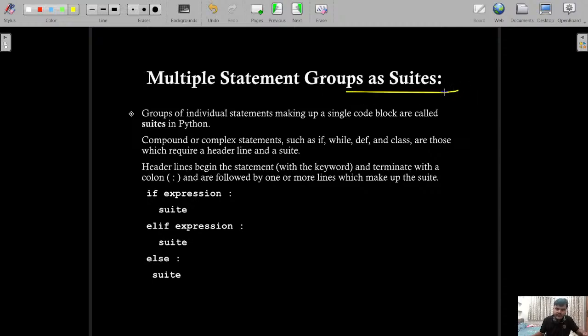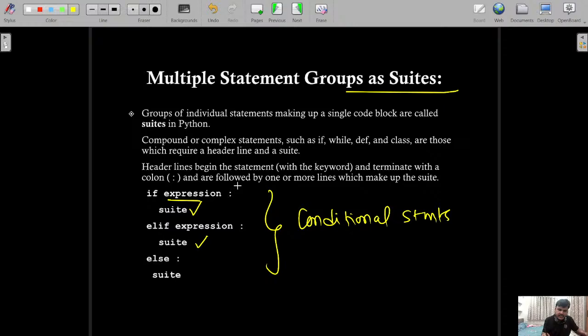Multiple statement groups as suites. Let's say there are conditional statements, which means some condition is followed, then this is going to execute. If this is not true, then this is going to execute, else this. It is exactly like a conditional statement in Python.